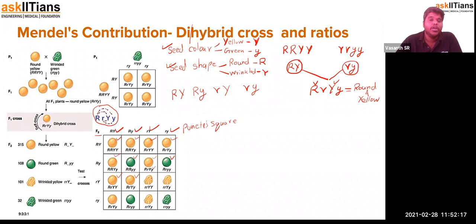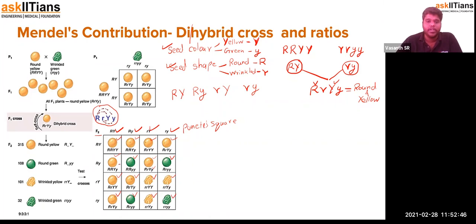Which will be wrinkled instead of round, so it will be wrinkled yellow. And then here it will be small r, capital Y, so it will be yellowish in color, but it will be wrinkled in shape. And capital R, capital Y, round yellow. Capital R, small y, so round green. Small r, capital Y, small r will be like wrinkled, and then the capital Y represents yellow color. And then small r, small y, which will be wrinkled and green. So in this case, if you calculate all the round yellow, 1, 2, 3, 4, 5,